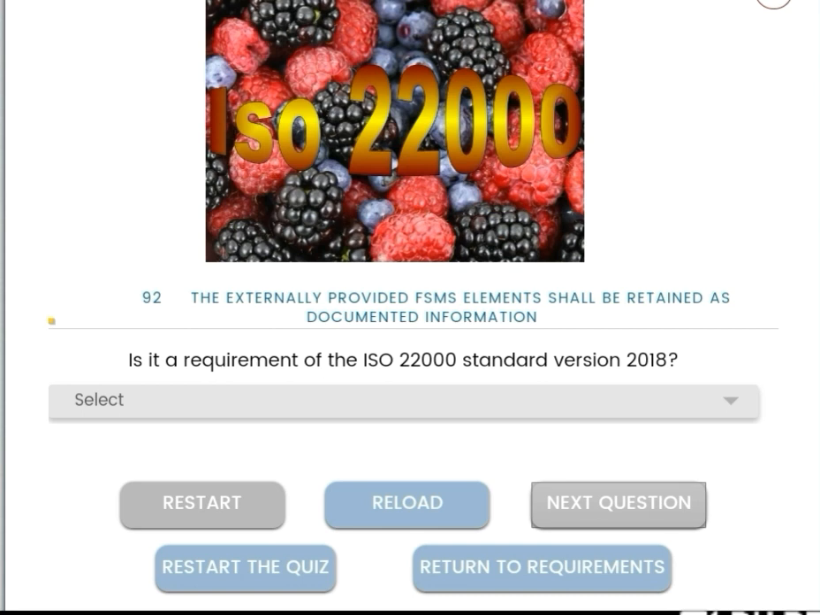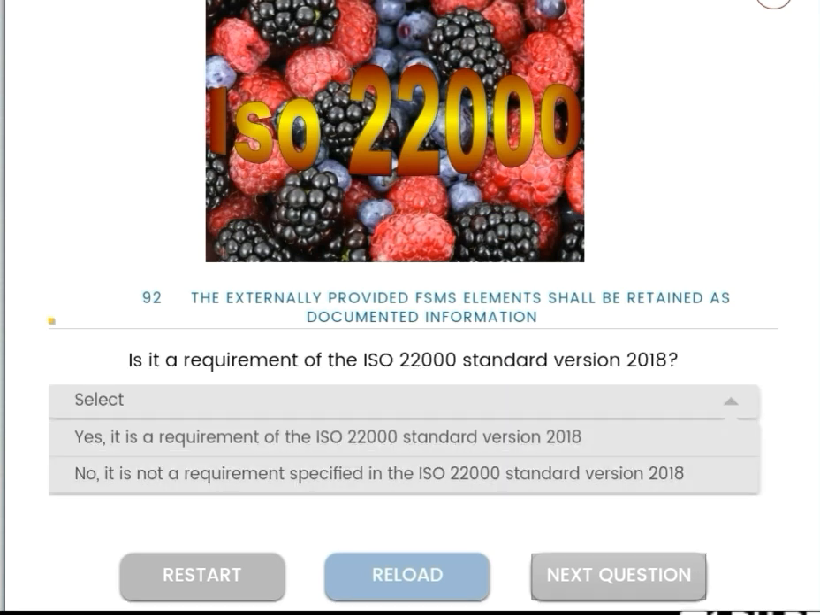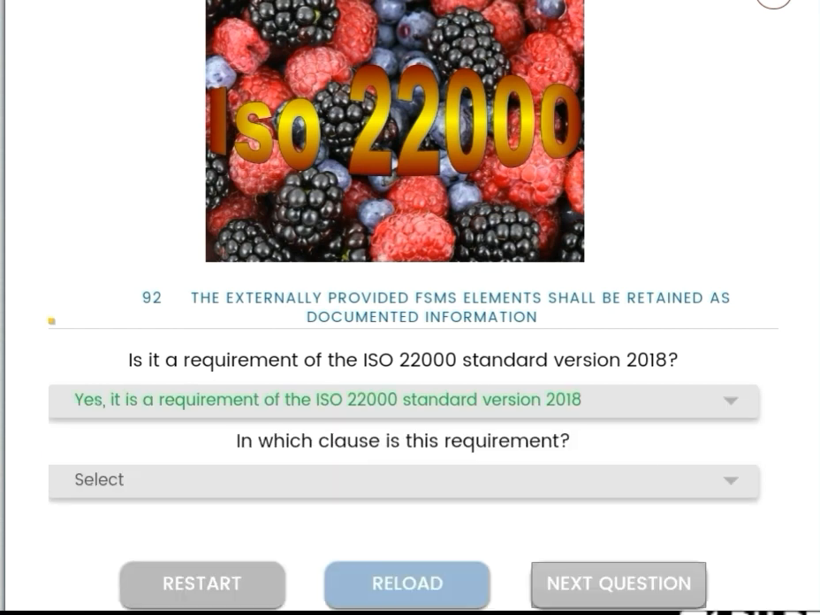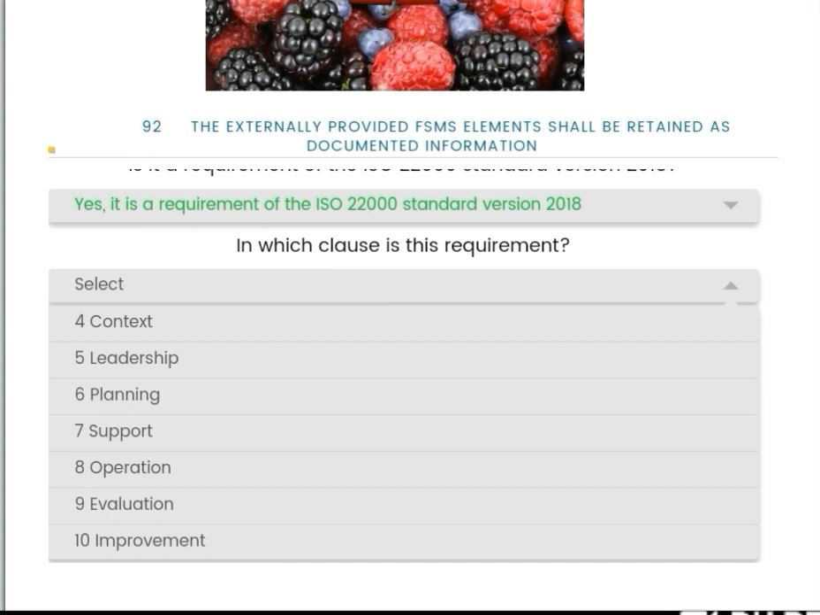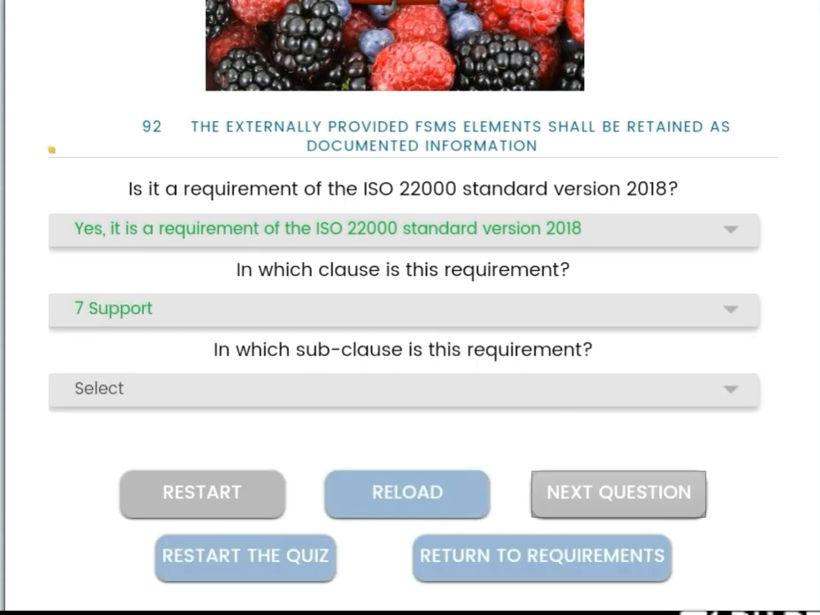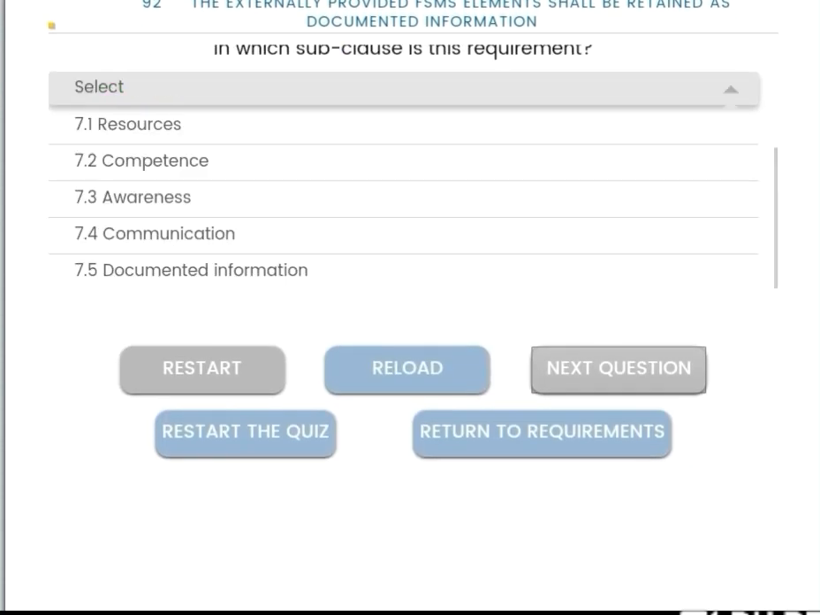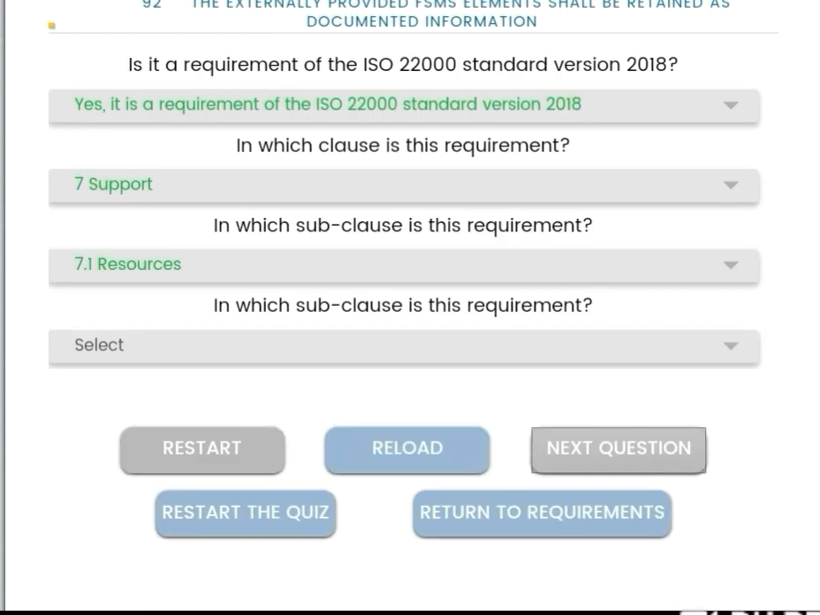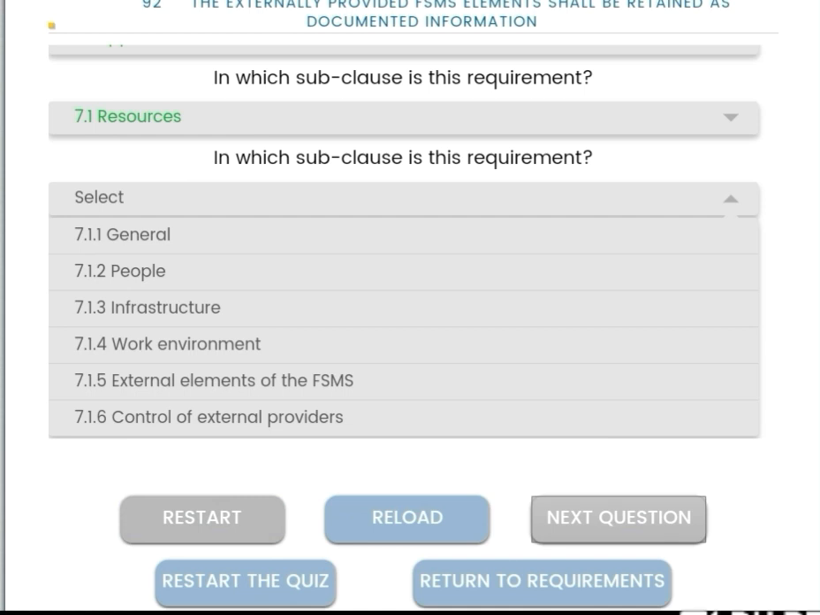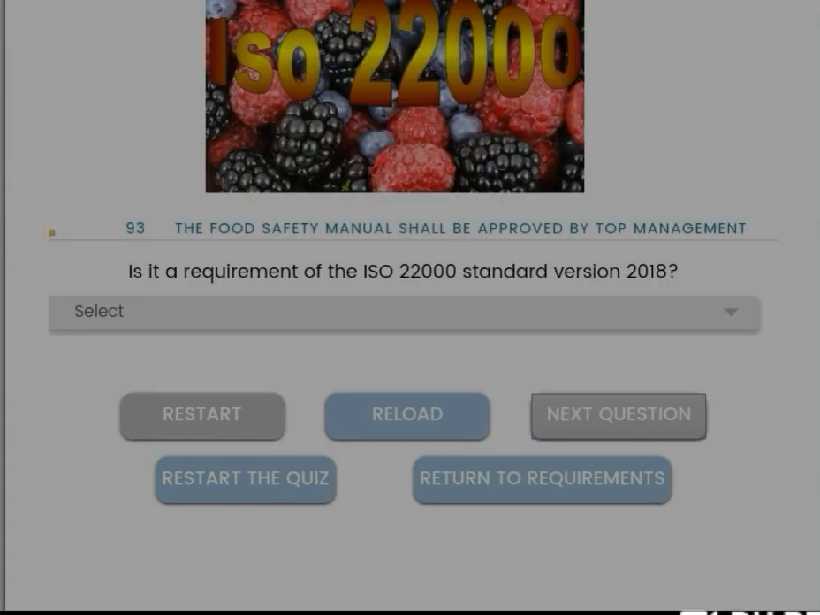What are the different elements? The externally provided FSMS elements shall be retained as documented information. Yes, it is a requirement. Clause number 7 support, and the subclass is 7.1 resources, and the subclass is 7.1.5 externally developed elements of the FSMS, same.